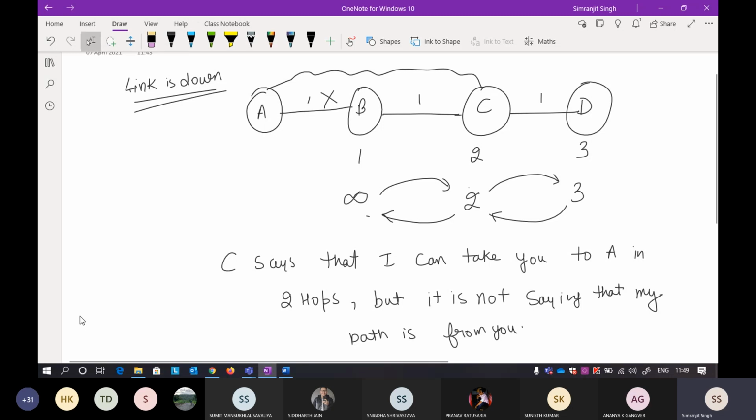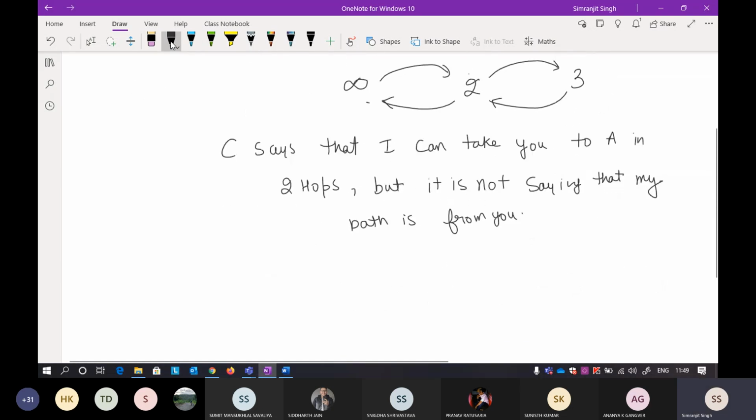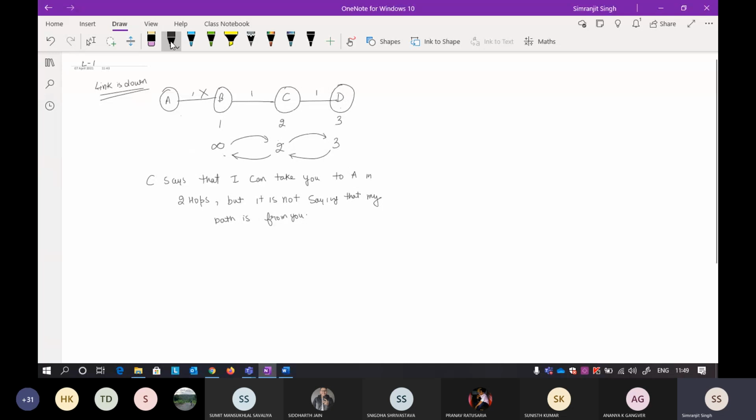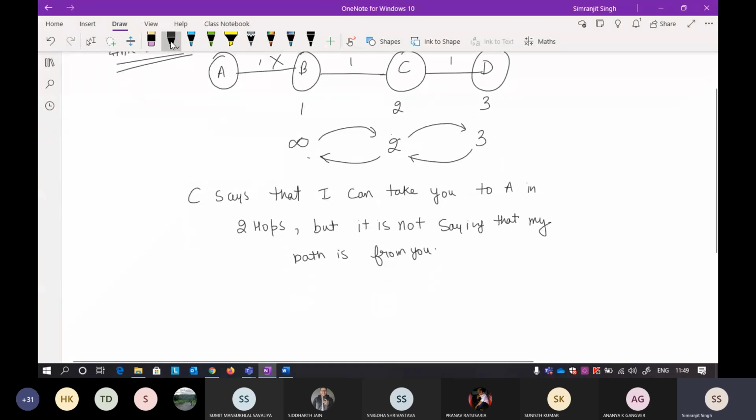Okay, so if you think about it, if I write it in the algorithm form, if you remember, just to give you a better understanding, if you want to do the algorithm part that we have studied, you can also do it like this. I'll say, at B what will be the routing table here. I'm only concerned about A, so I will not write anything else, I am just writing A here. So at B, the path to A was infinity, so there is no next hop.